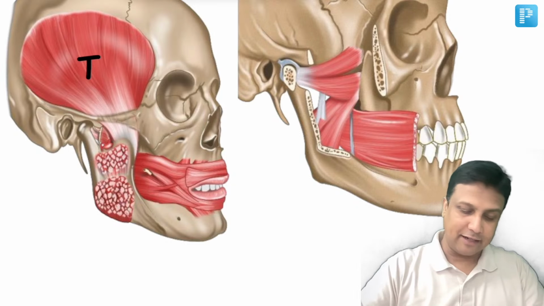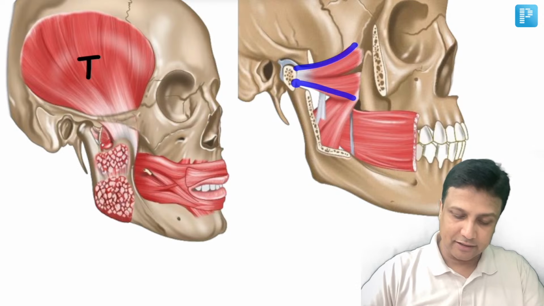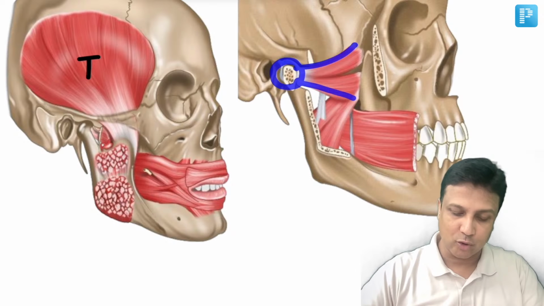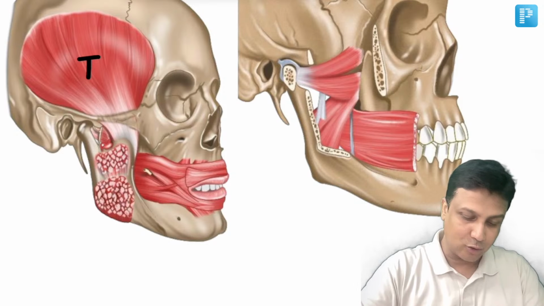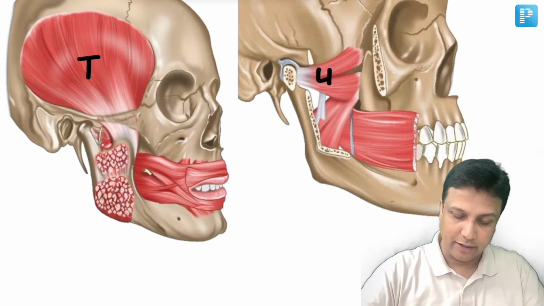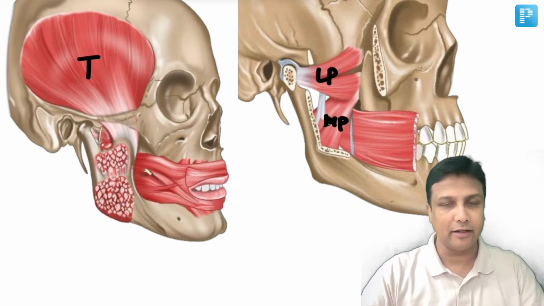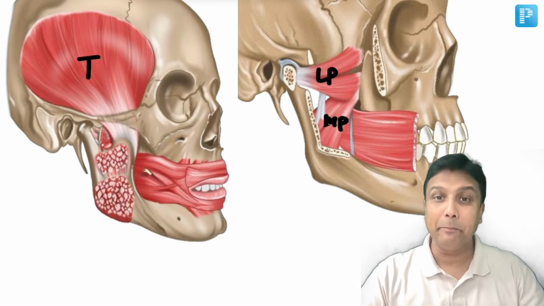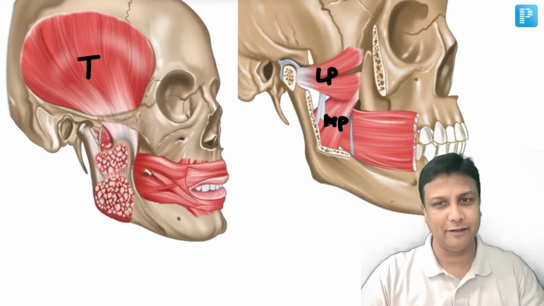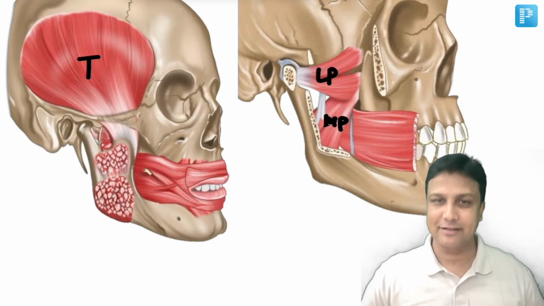And the trick here is that, remember, the muscle which is getting inserted onto the temporomandibular joint here, this one will be the lateral pterygoid. And the one which is attaching to the ramus of the mandible here, from the inner aspect, that will be the medial pterygoid. That is how you have to identify. Okay, so focus and try to smartly revise the things.